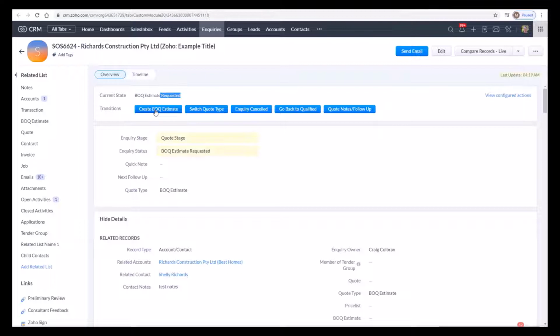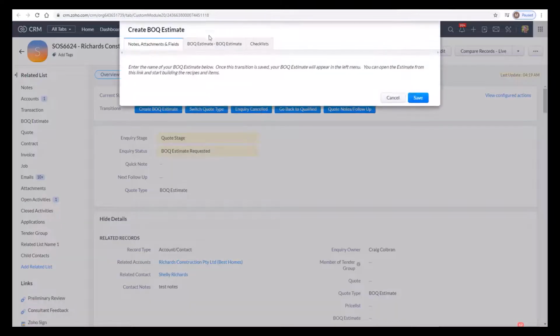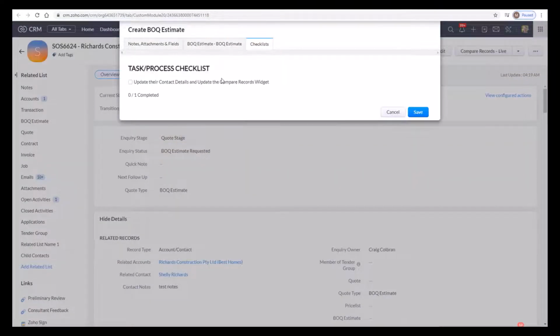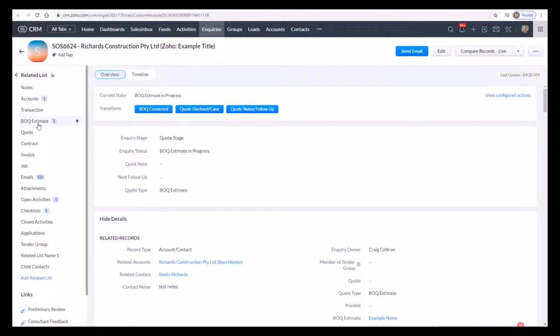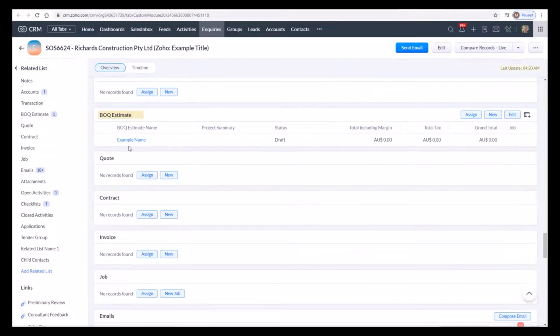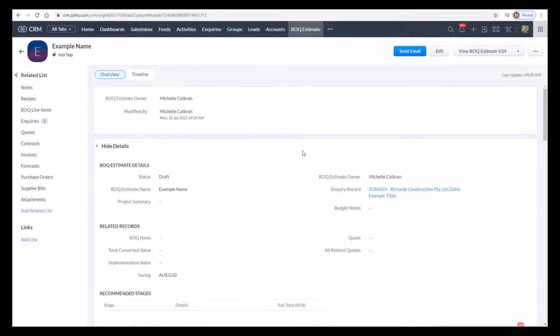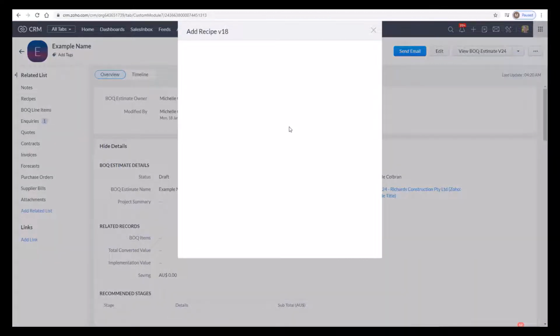We're now going to click on Create BOQ Estimate, pop in an example name and click on Save. As you can see on the left hand side, our BOQ estimate has been created. So we're going to click on the link here and open up that BOQ estimate. Now there are three widgets to help us build the estimate. There's the Recipe Widget, the Add BOQ Item Widget and the Template Widget. We're going to use the BOQ Recipe Widget.